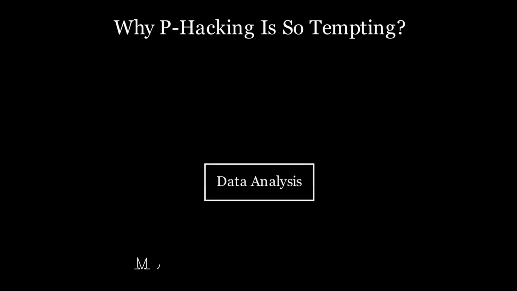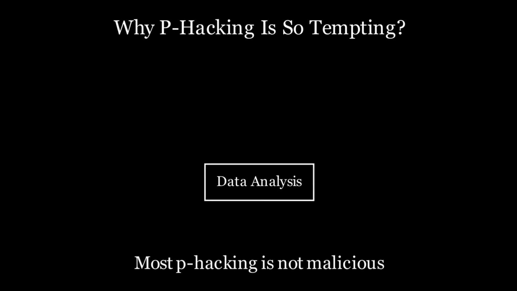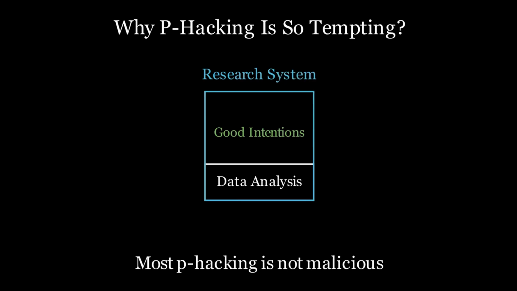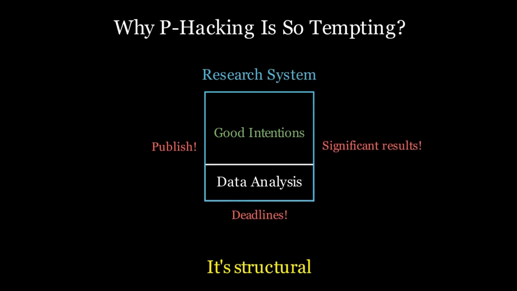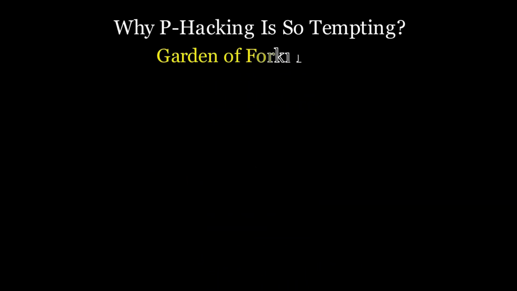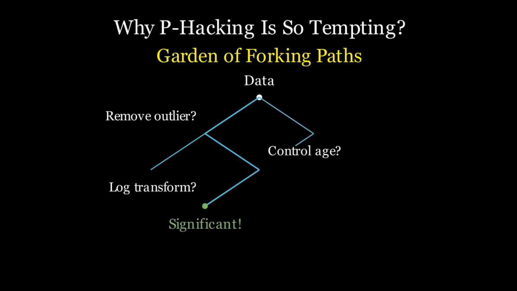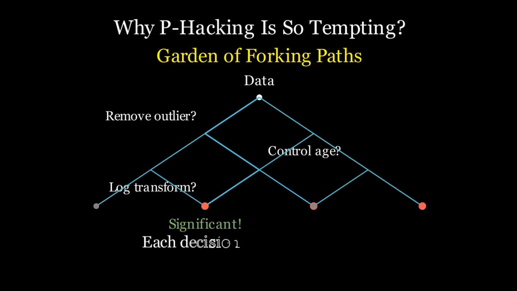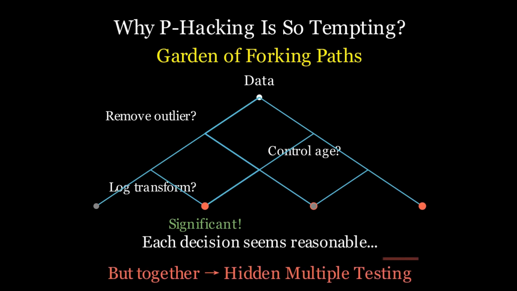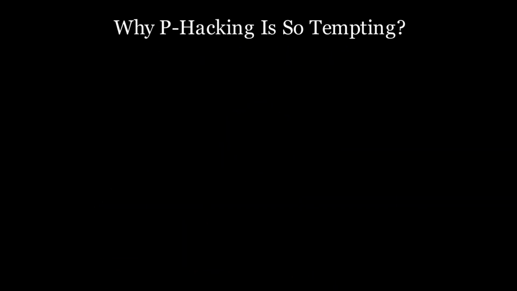But here's the important question. Why does this happen so often? Most p-hacking is not malicious, it is structural. First, the garden of forking paths. Data analysis involves countless small decisions. Should we remove that outlier? Should we control for age? Should we log transform that variable? Each decision seems reasonable, but collectively they create hidden multiple testing, even if you did not intend to run many tests.